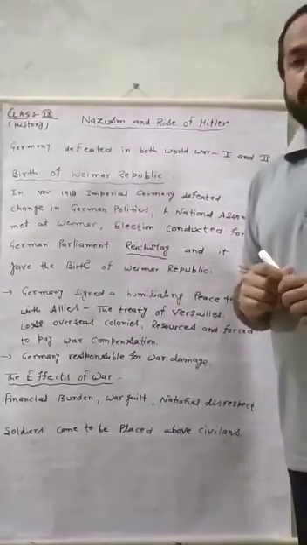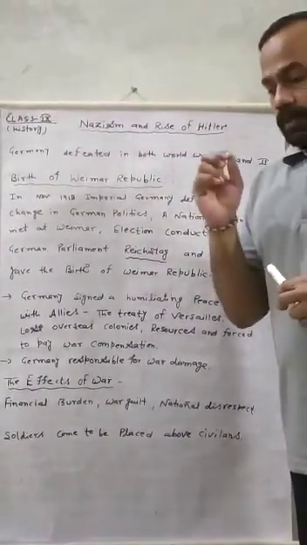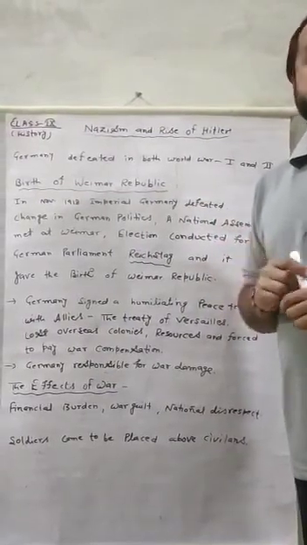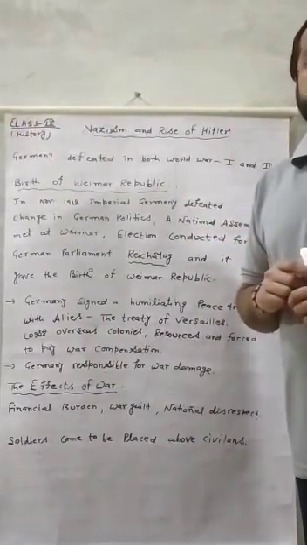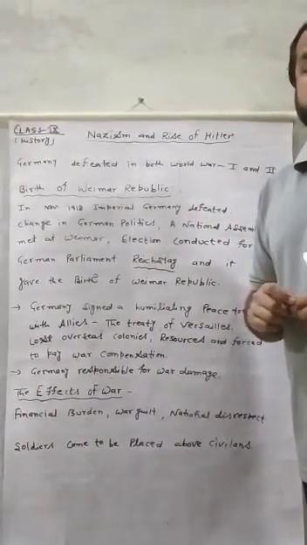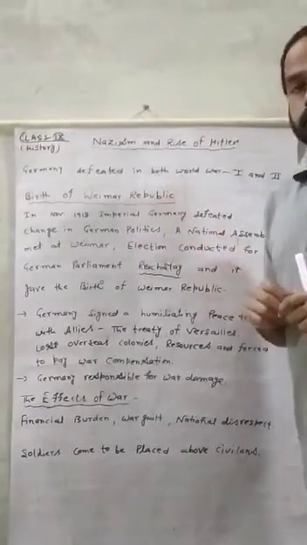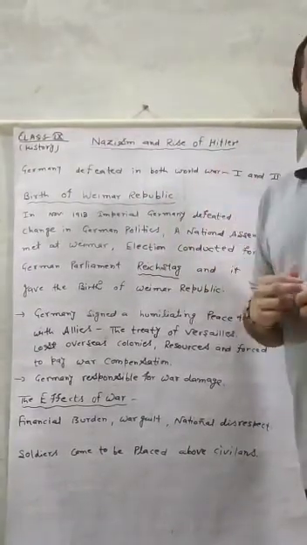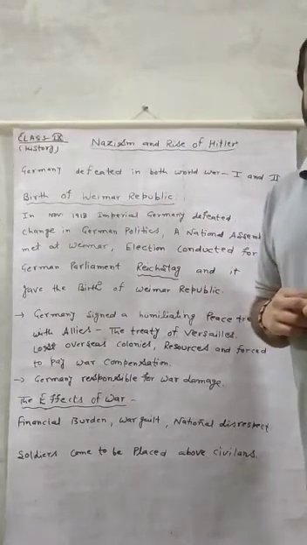In my first video I told you that in the First World War as well as the Second World War, in both World Wars Germany was defeated. You know very well that just after the Second World War there was an end of Nazism as well as an end of Hitler. But actually, what happened after the First World War with Germany?